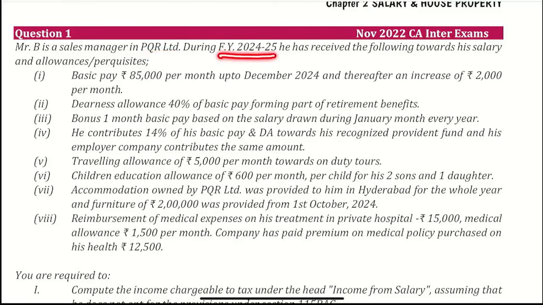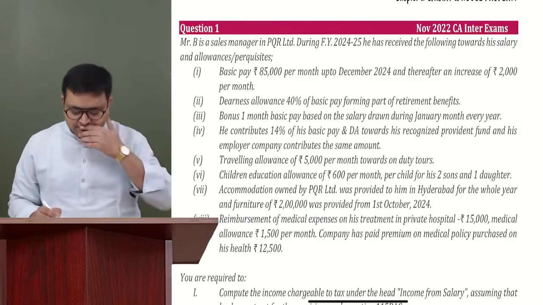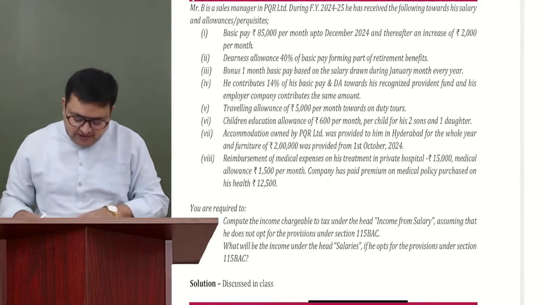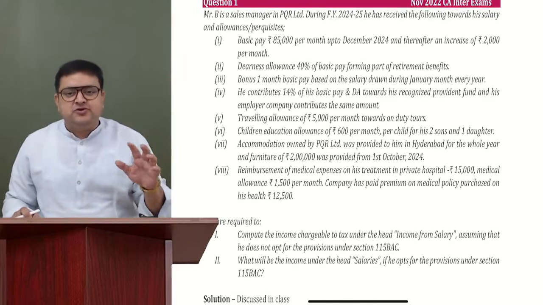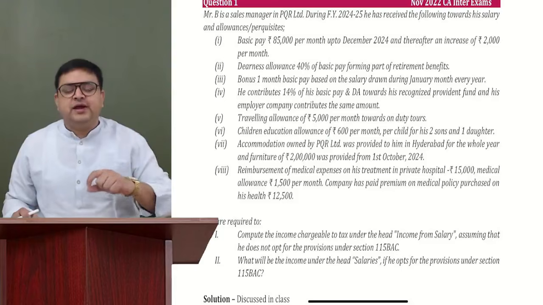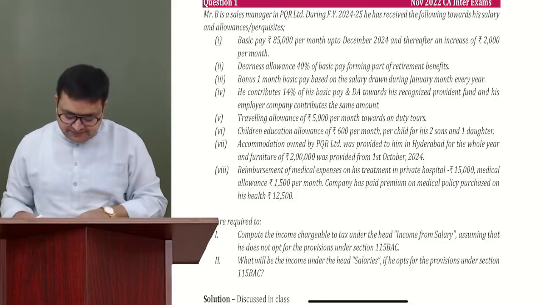During financial year 24-25, he received the following towards his salary and allowances and perquisites. So he is receiving these following things. And what we need to calculate, I always tell you that whenever you look at the question, you should first look at what the examiner is actually asking from us.